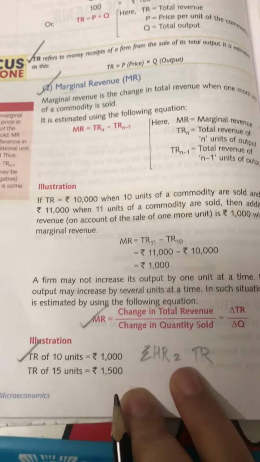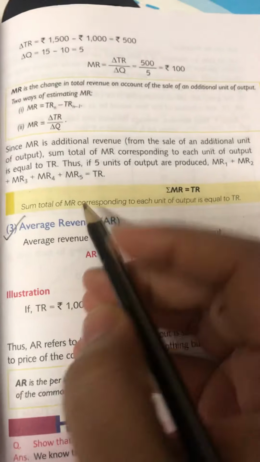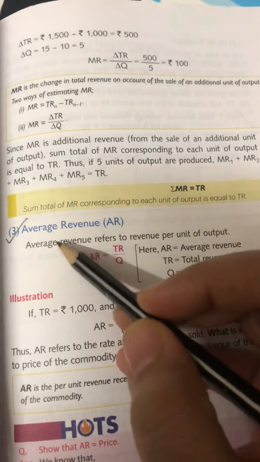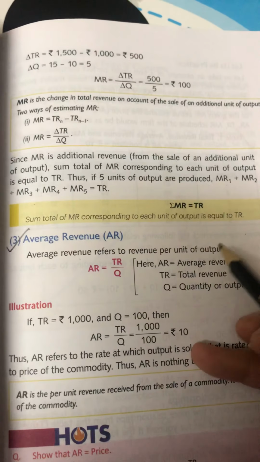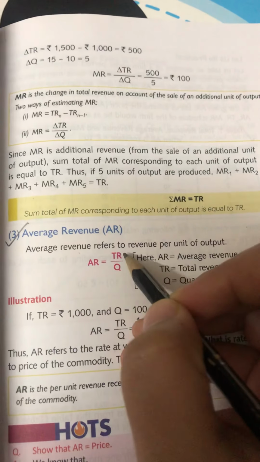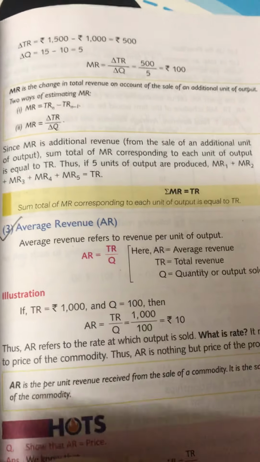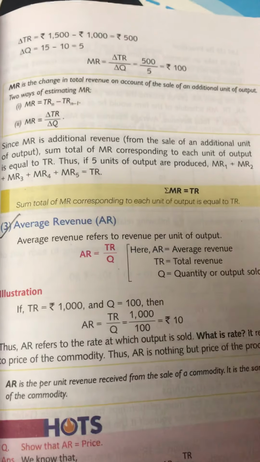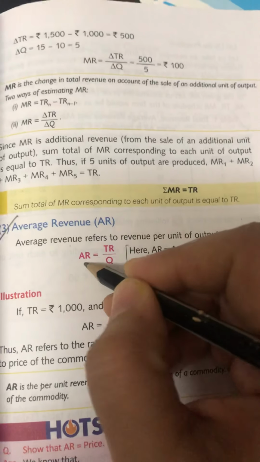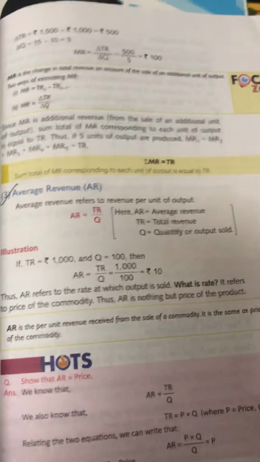Now coming to another type of revenue, that is average revenue. Average revenue refers to the revenue per unit of output. So average revenue is total revenue by the quantity. As you have the average cost, total cost by quantity, average revenue is how much revenue you earn per unit of output, and AR is nothing but TR by Q. So these are the different types of revenue.